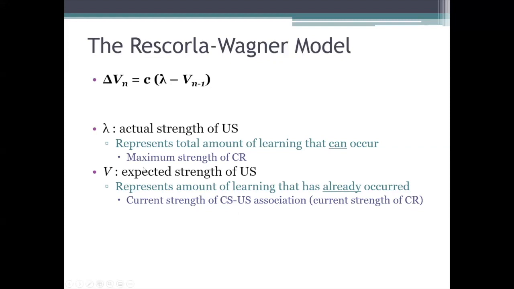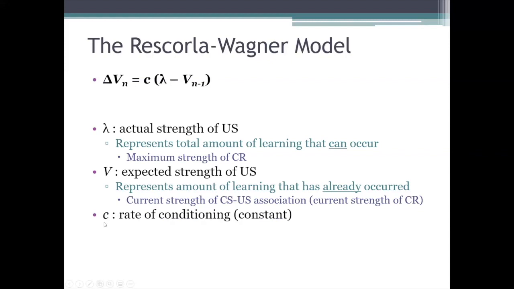Lambda is the maximum strength, right? Lambda represents the greatest possible strength that the conditioned response could ever reach. And V is the current strength of that conditioned response. But again, that value is going to change with each trial as the animal learns, as it develops more and more accurate expectations about the strength of the US. Okay, so lambda is basically the maximum strength of the conditioned response. And again, lambda depends on how strong the US that you're using is. V represents the current strength of the conditioned response. And we can also think of that as the expected strength of the US.